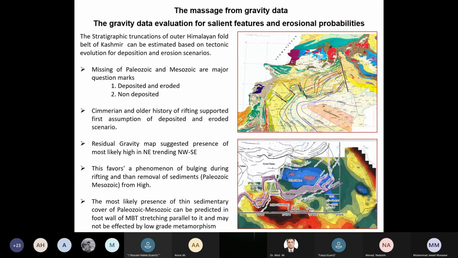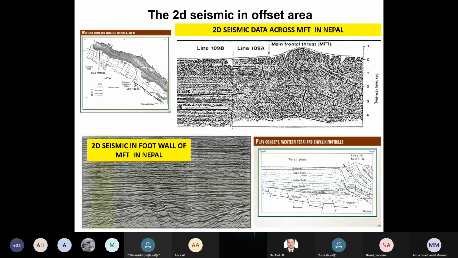So I would say that the Sumerian plate and the oral history of rifting support the first assumption of the deposition and erosion scenario. The residual gravity map suggests the presence of a most likely high, northeast trending northwest. So it favors the phenomenon of bulging during rifting and then removal of sediments, which are the Paleozoic and Mesozoic sediments, from the high. And then I would say there is metamorphism and then a lot of other phenomena. After the gravity, we should talk about the offset seismic.